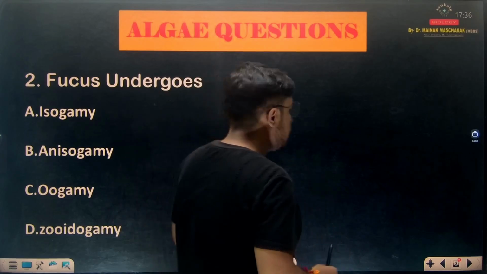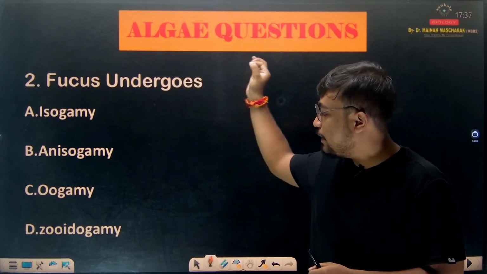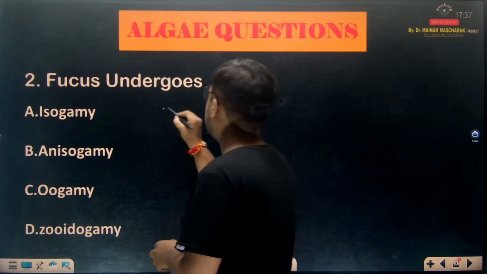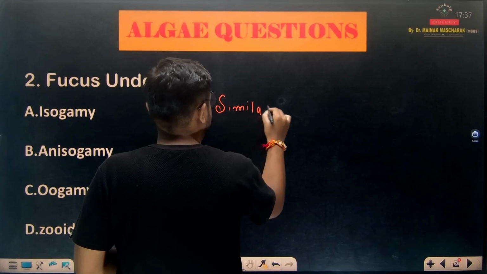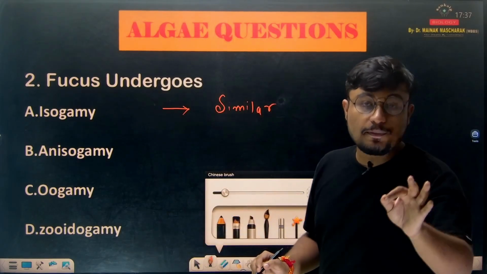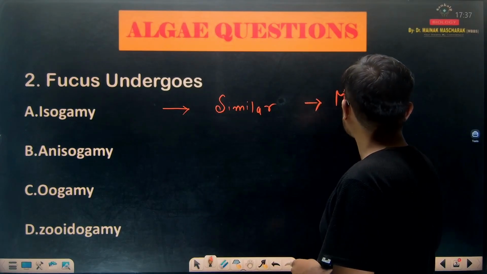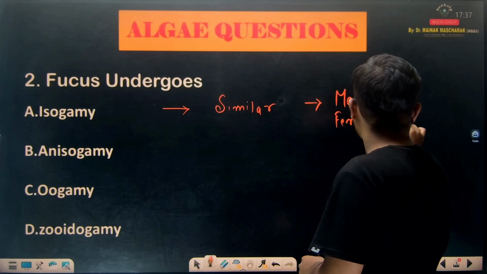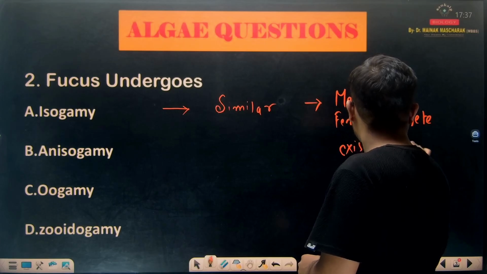Okay, second question: fucus undergoes what sort of reproduction? Anisogamy, isogamy, oogamy and zooidogamy. Okay, now first of all let's understand all this. What is isogamy? The term iso means similar. So similar means male gamete and female gamete exist in similar shape.